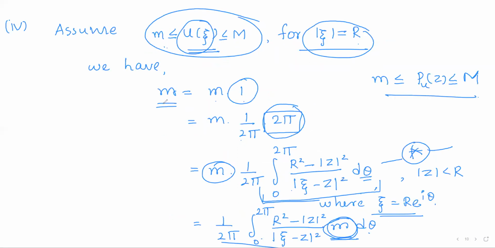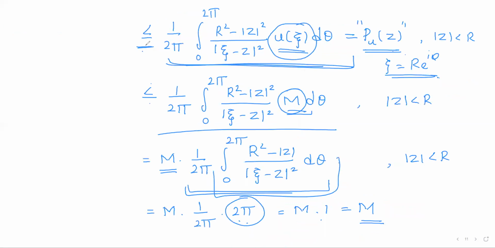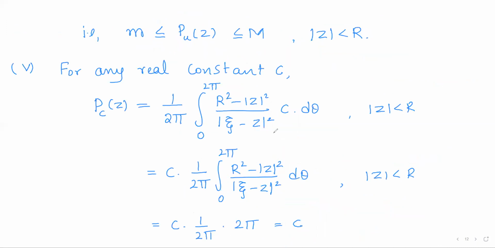So we started with small m. So small m is less than or equal to Pu of z, which is in turn less than or equal to capital M. So we got the required inequality: m less than or equal to Pu of z less than or equal to capital M, which proves the fourth property of the Poisson's integral of u.